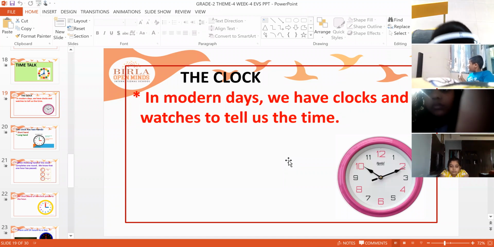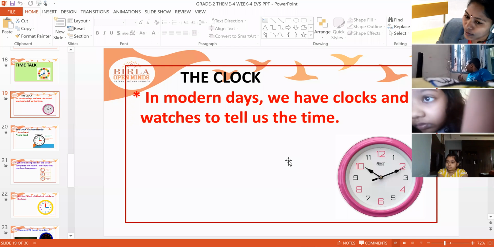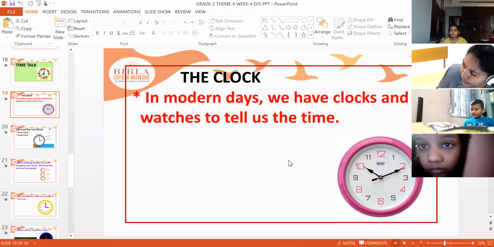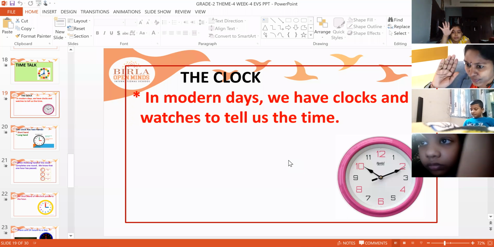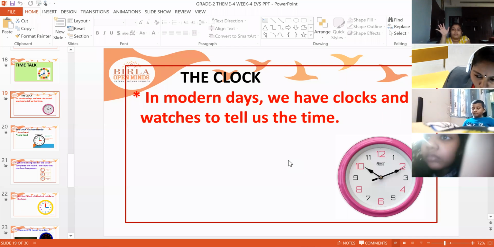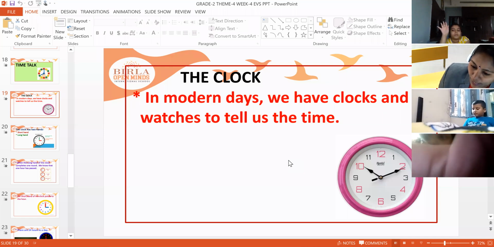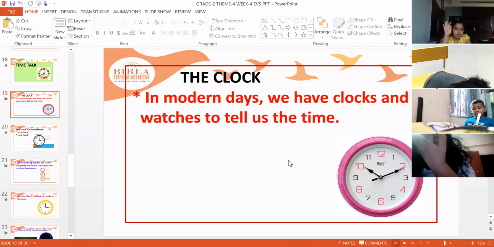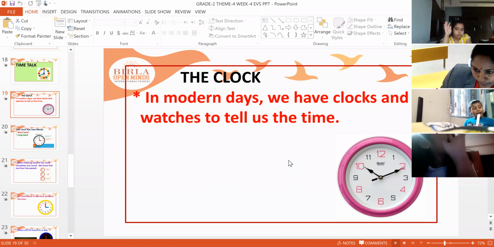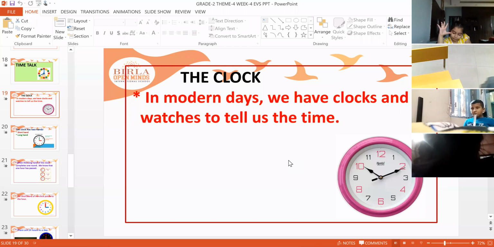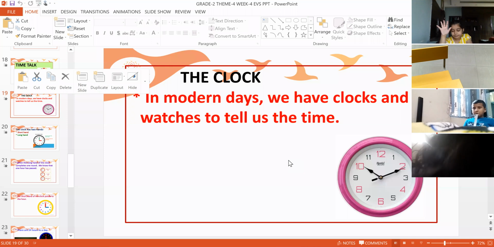In the morning time and evening time, the sun will be slanting, means the shadow will be in a slanting way. In the morning, the sun rises in the east, and in the evening, the sun sets in the west. And in the afternoon time, the sun will be on the top of our head. So by the shadows, they came to know that this is morning, this is evening, and this is afternoon. And when there is no sun, it is night time. So like that, the days were going in olden days. But in modern days, we have clocks and watches to tell the time.